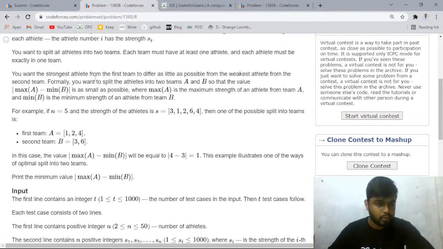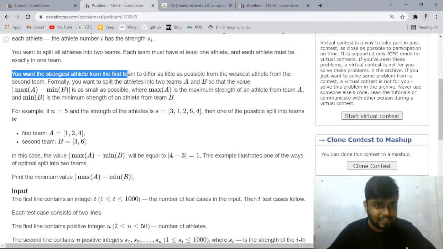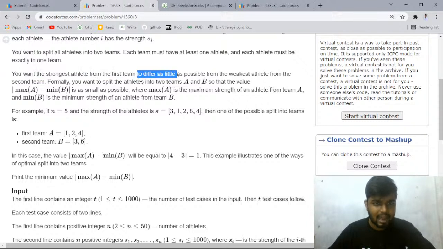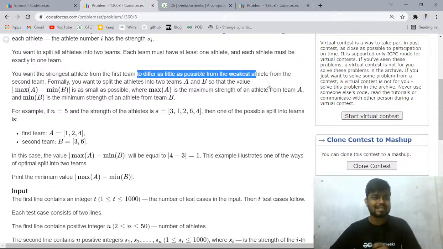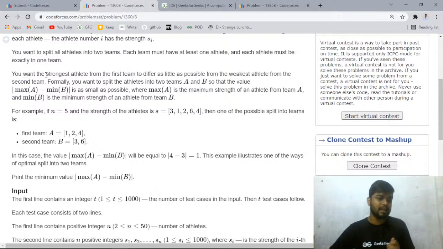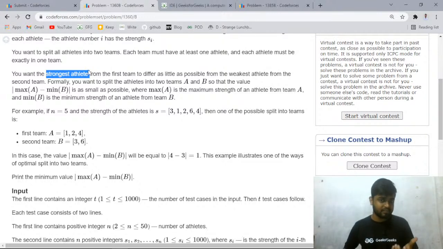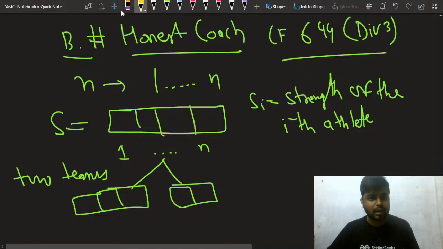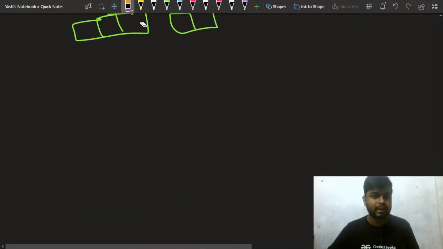You want the strongest athlete from the first team to differ as little as possible from the weakest athlete from the second team. Let's say you divide this into two teams. The first array is named A and the second is named B. Let me make some space for this so that we can discuss further.